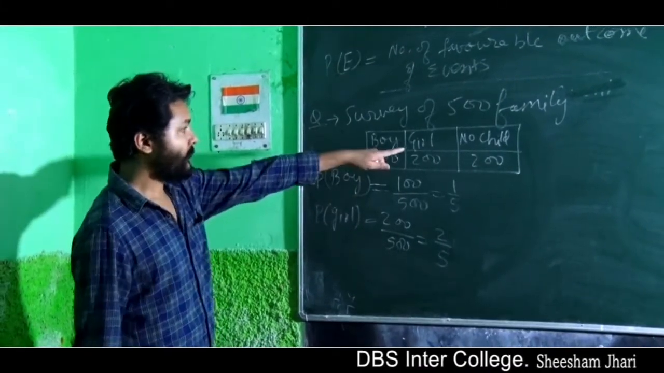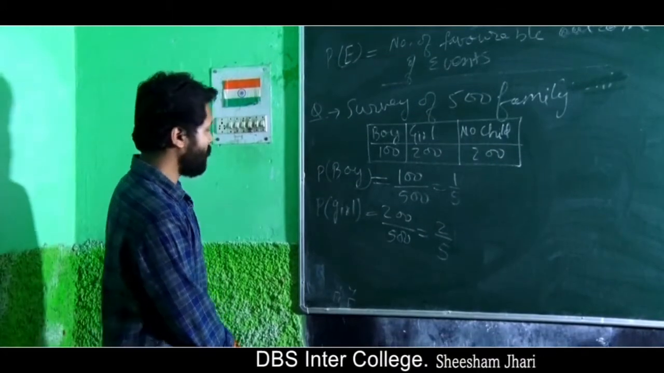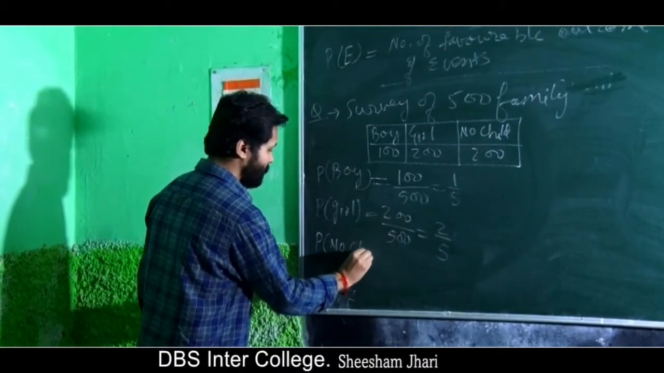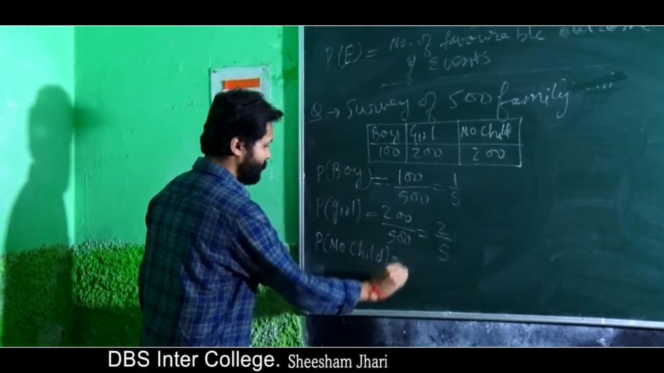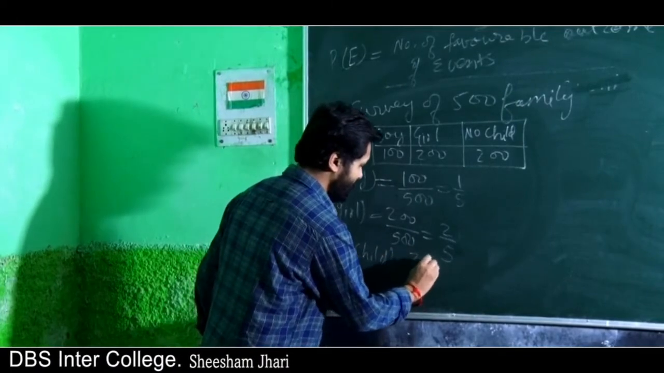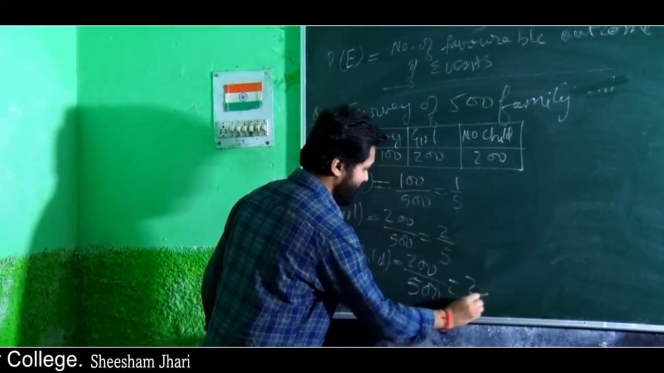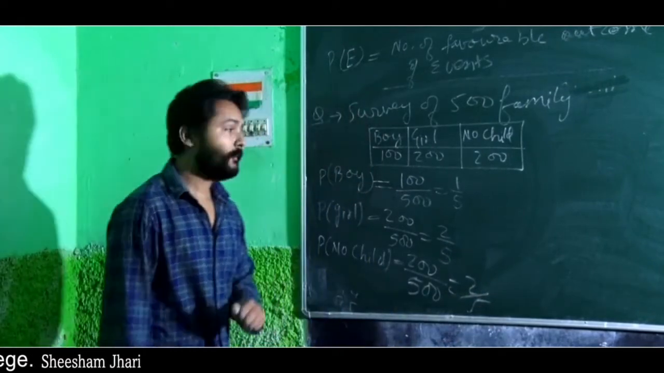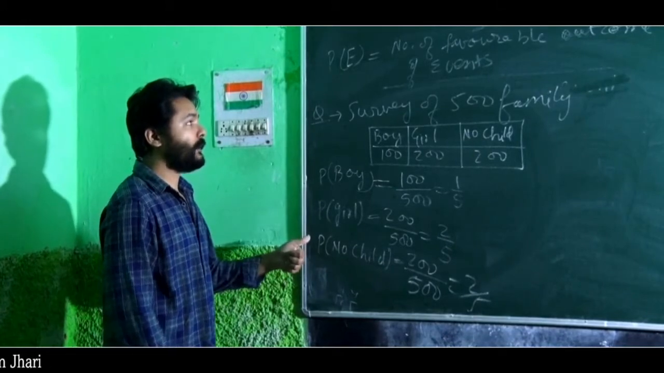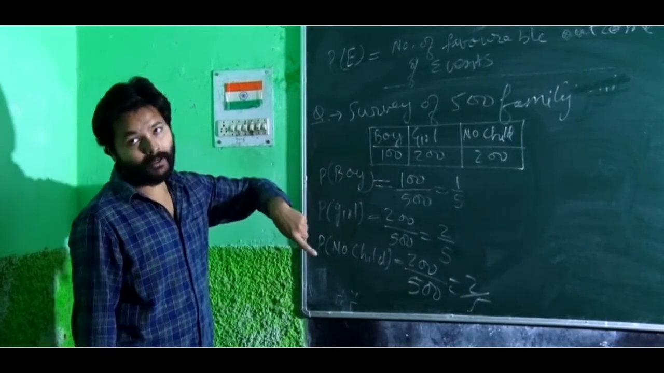Now if I say what is the probability of getting no child in a family, so the probability of no child is 200 upon 500, which is 2 by 5. So like this you have to do probability type questions. First you have to find the favorable number of events and divide it by the total number of events.